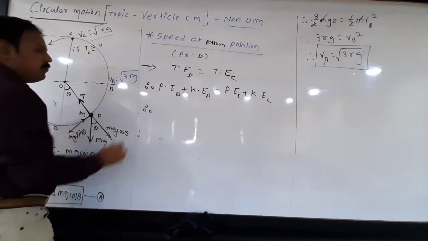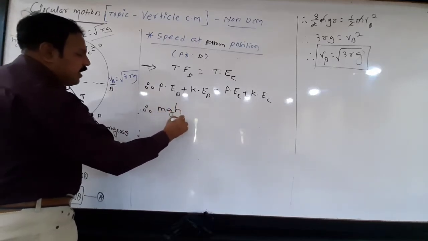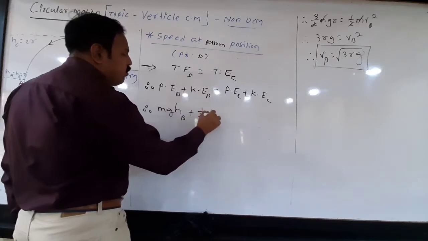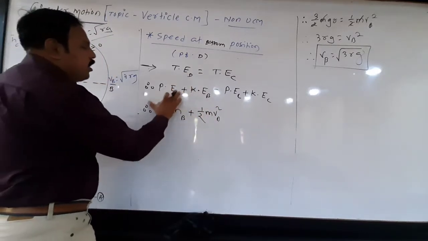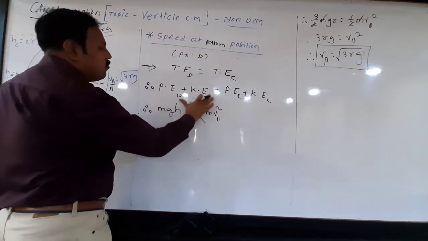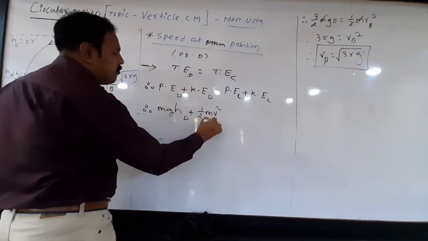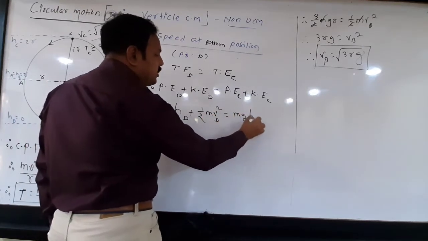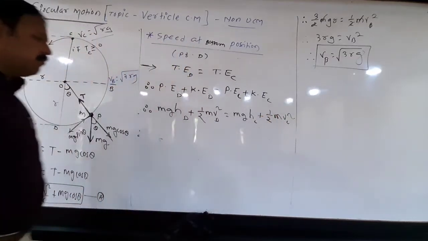So what is the potential energy at D? mgh at D, and kinetic energy at D is 1 by 2 m Vd squared. Sorry, this is point D, not B. So here also D and D. Potential energy at C means mgh at C plus 1 by 2 m Vc squared.